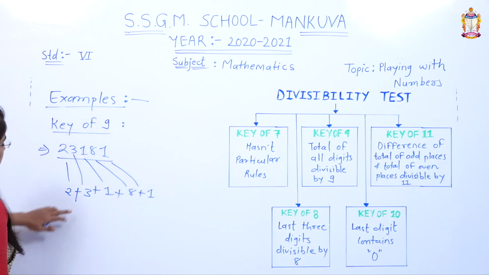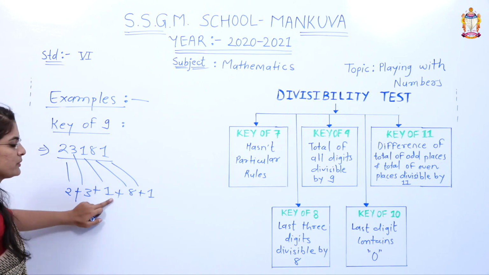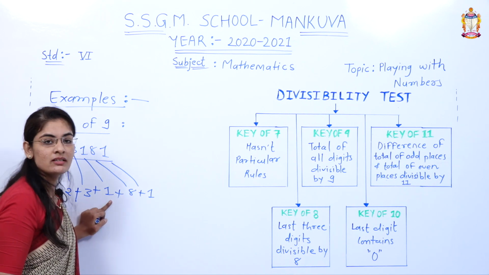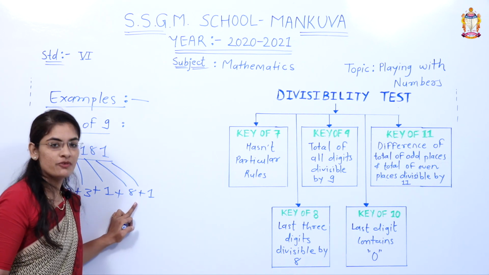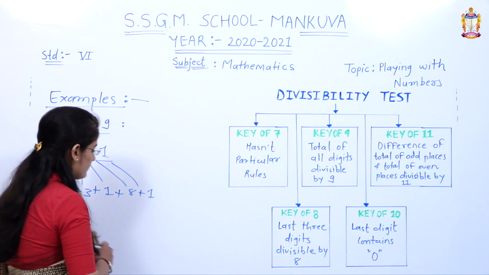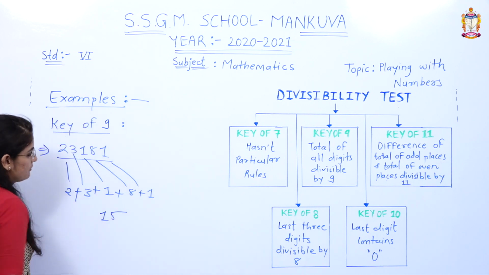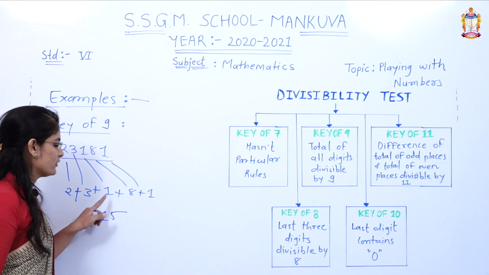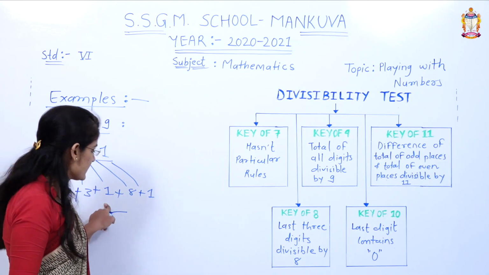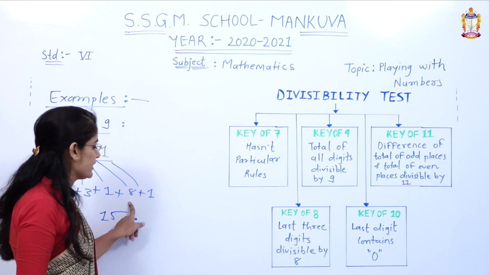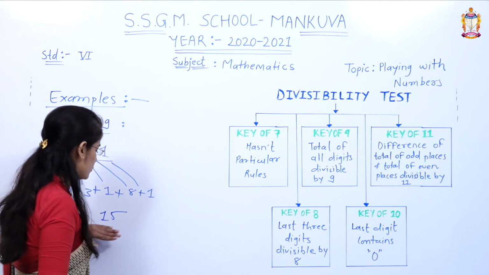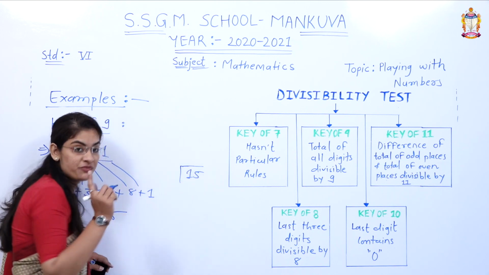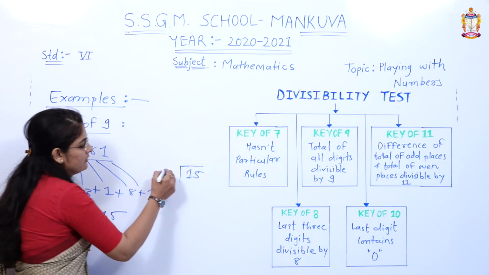Right? Okay. 2 plus 3 is 5. 5 plus 1 is 6. 6 plus 8 is 14, and 14 plus 1 is equal to 15. We got the number 15. Is 15 divisible by 9?